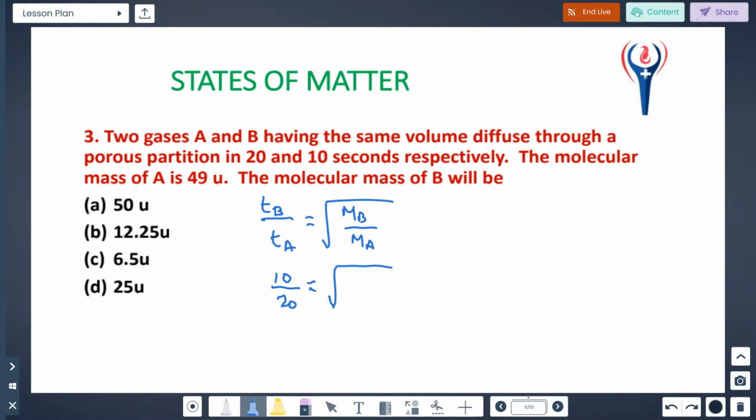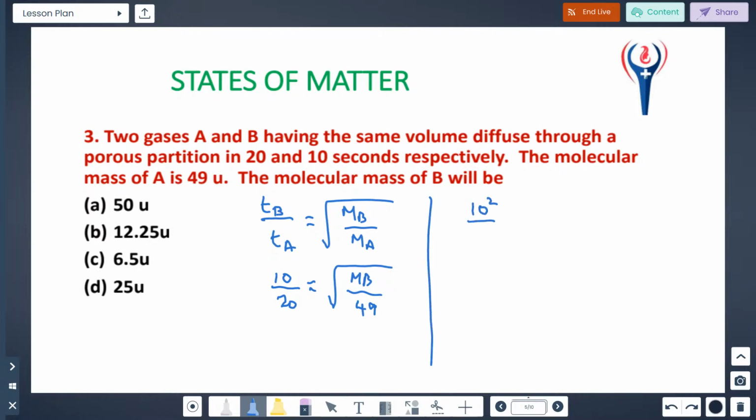They are asking only the molecular mass of B, so keep that as it is. A is given, so 49. If you want the molecular mass of B, take the square on both sides.